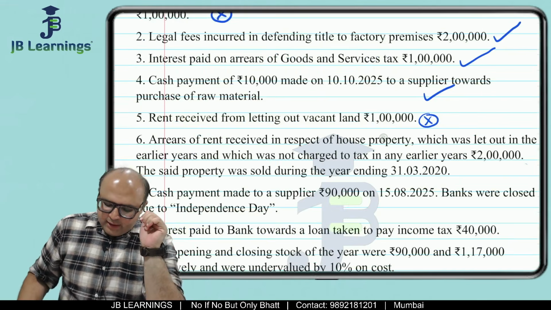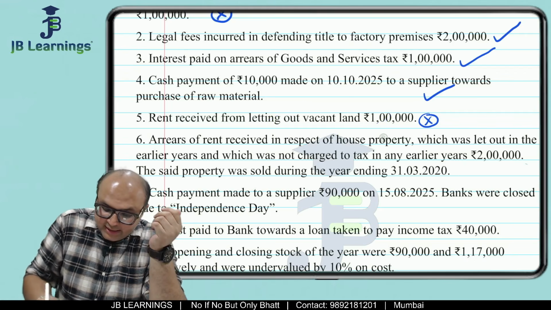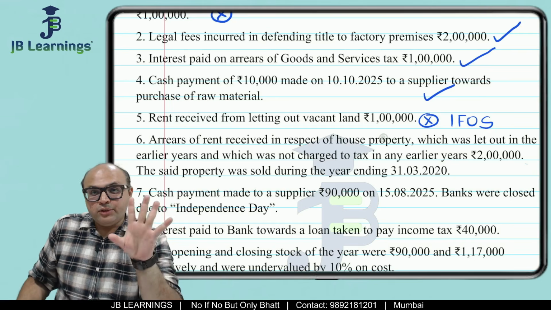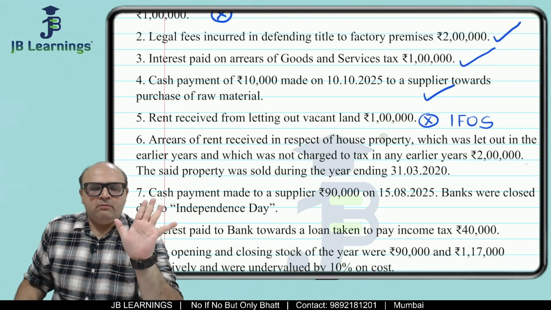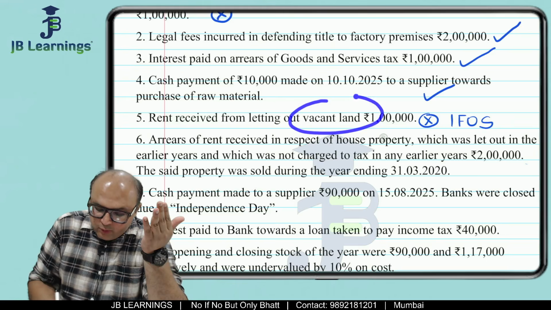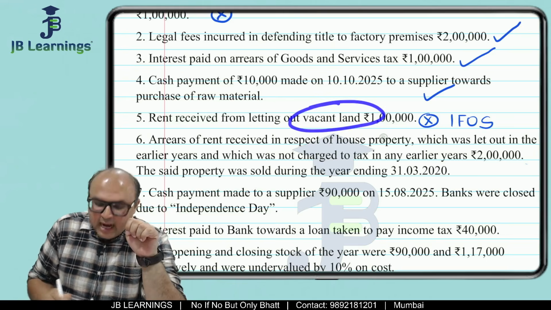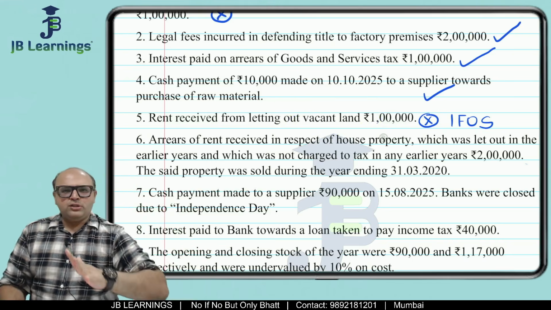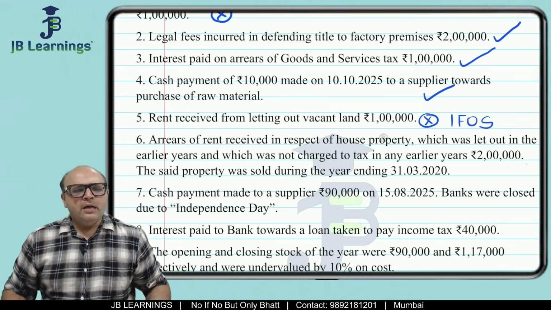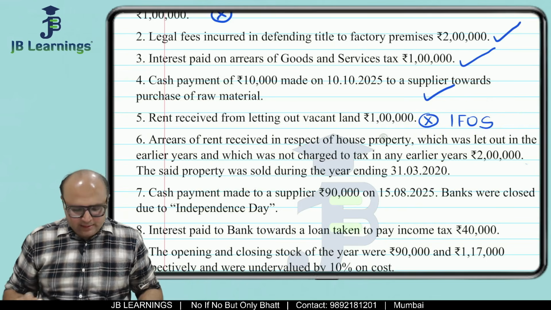Correct. So now friends, this letting out of vacant land is not my business income. Then it is my income from other sources. Yes, you have heard it right. Income from other sources and not house property. If it was rent received from letting out of house property, that is four walls and a roof. But this is a vacant land. This is ICAI's favorite adjustment, whether it is in CA Inter or CA Final. Favorite adjustment, vacant land rent out. Then it would be income from other sources.